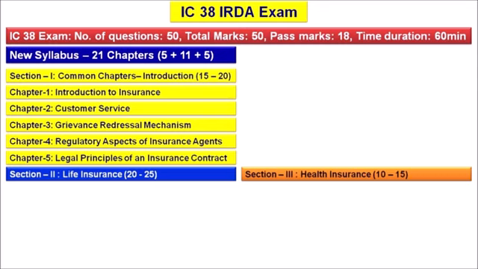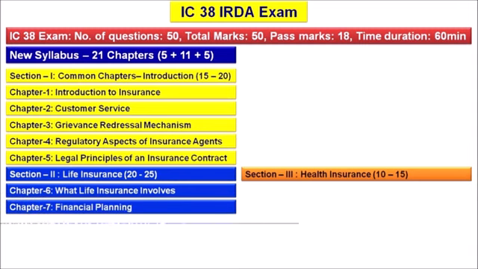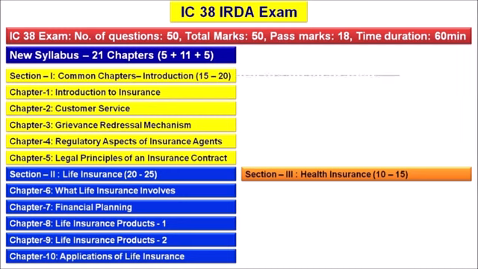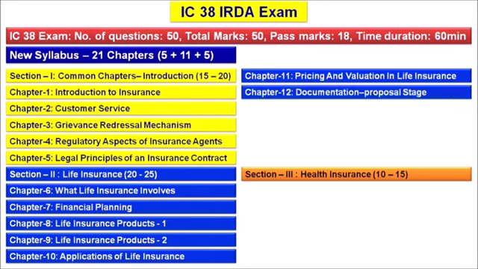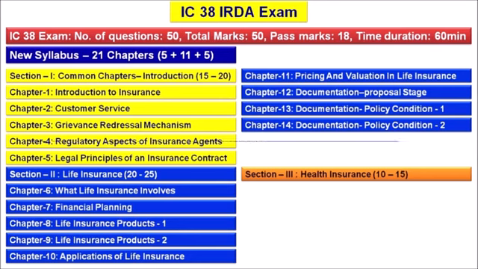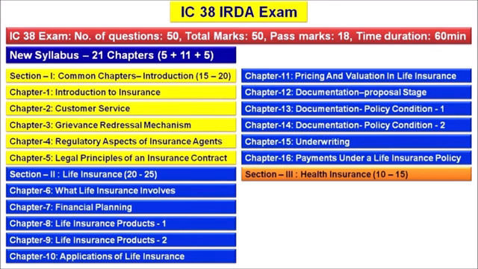Dear friends, section 2 life insurance deals with what life insurance involves, financial planning, life insurance products 1 and 2, chapter 10 applications of life insurance, followed by chapter 11 pricing and valuation in life insurance, chapter 12 documentation, proposal stage, documentation, policy condition 1, policy condition 2, then chapter 15 underwriting, followed by 16 payments under a life insurance policy.